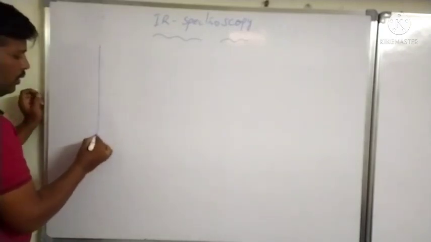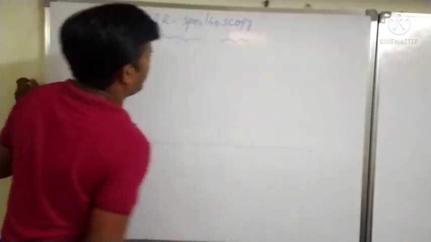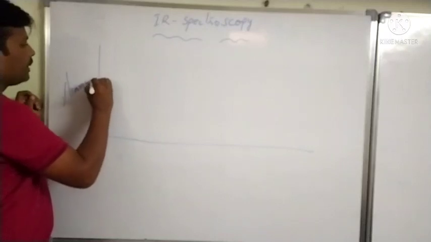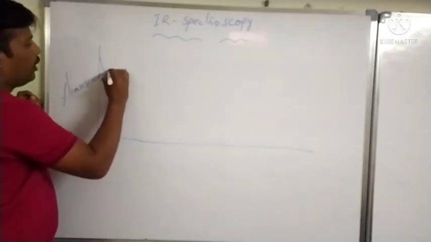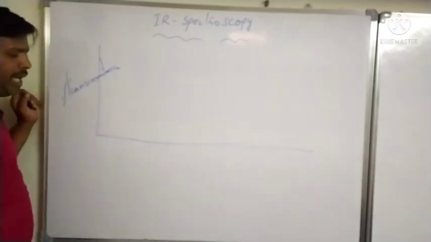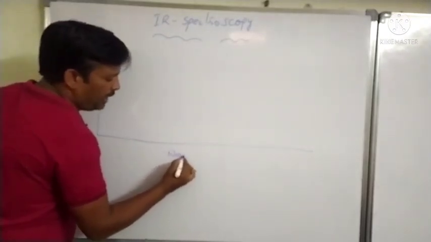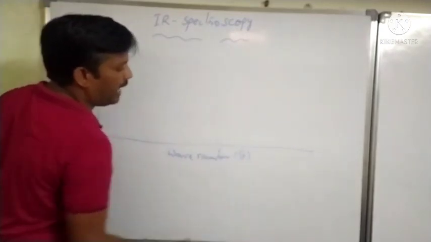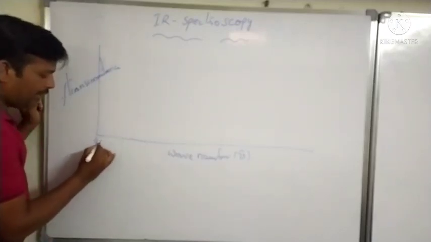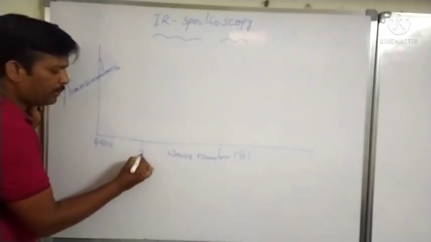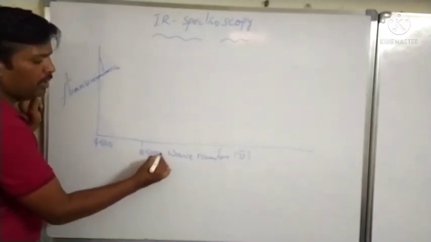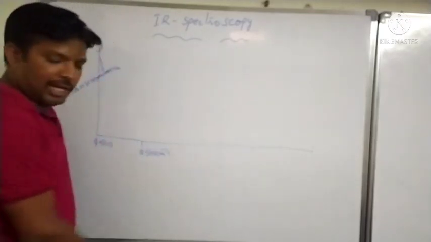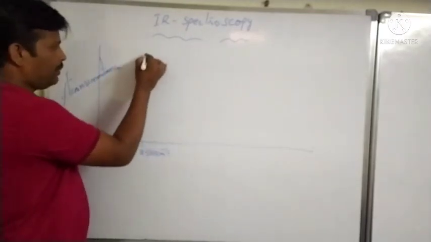When we draw a graph with percentage of transmittance taken on the y-axis and wave number taken on the x-axis, in the region from 4,500 to 2,500, in this region we will observe